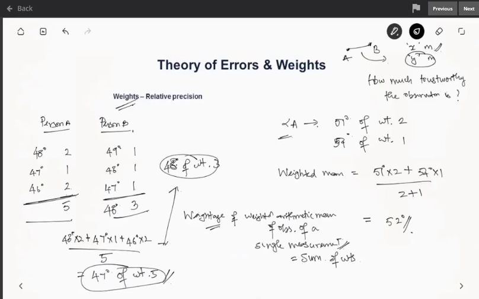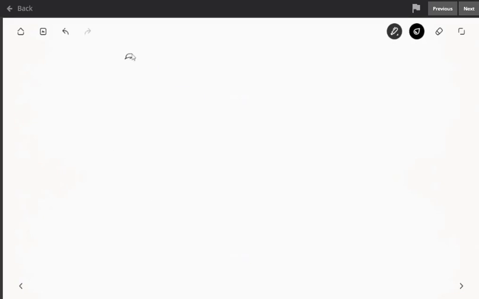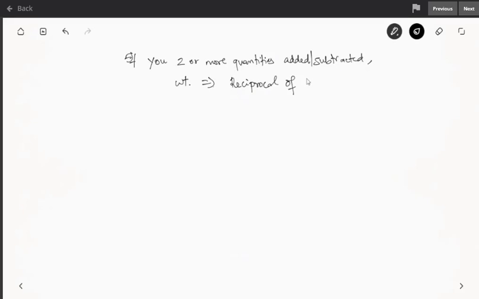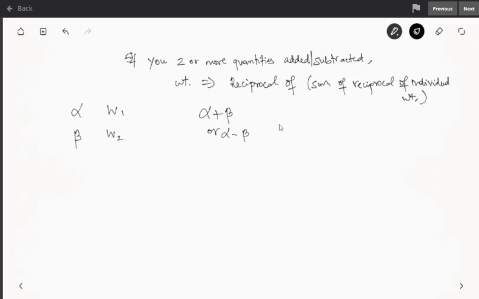Now there are some other rules also. If you have two or more quantities which you want to add or subtract algebraically, then the weightage of this sum is equal to the reciprocal of the sum of reciprocals of individual weights. Suppose you are measuring an angle alpha with weight W1, and an angle beta whose weightage is W2. What is the weightage of alpha plus beta or alpha minus beta? It is the reciprocal of the sum of reciprocals of individual weights, that is 1 by W1 plus 1 by W2.